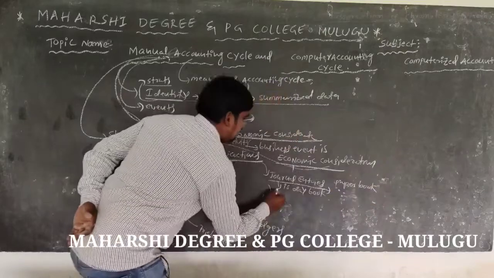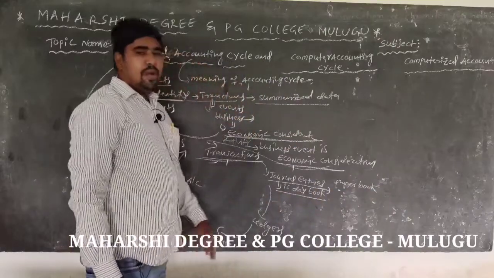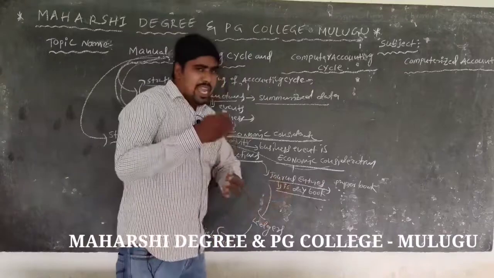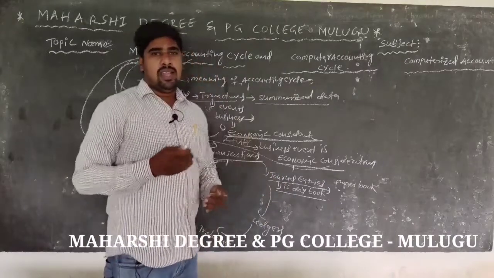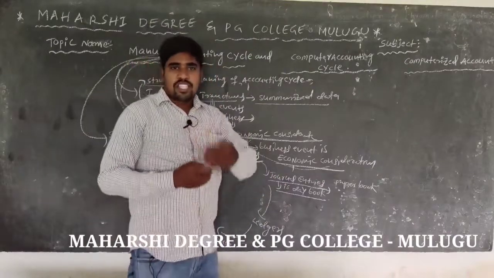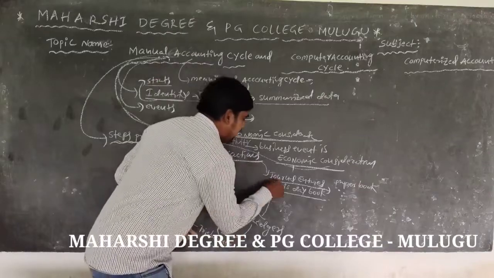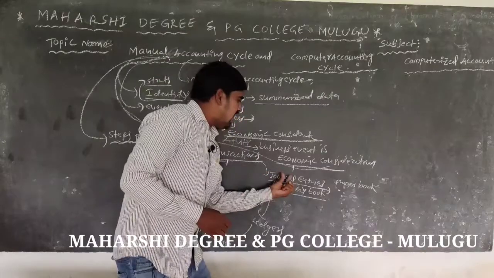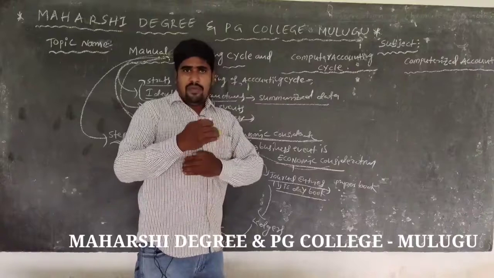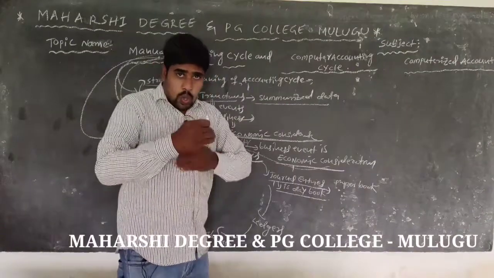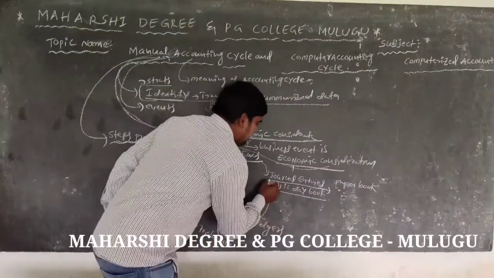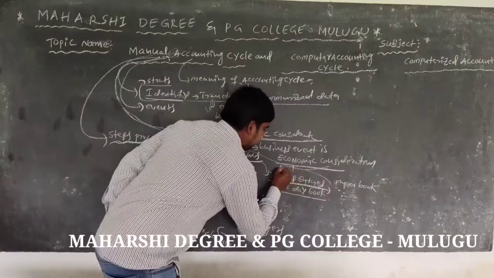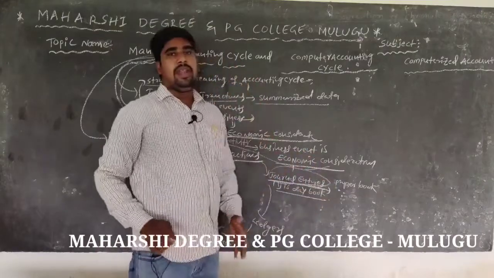Journal records day to day transactions, and it is the first book. Journal entries means the book of record of entries, in chronological order, called the journal entries.